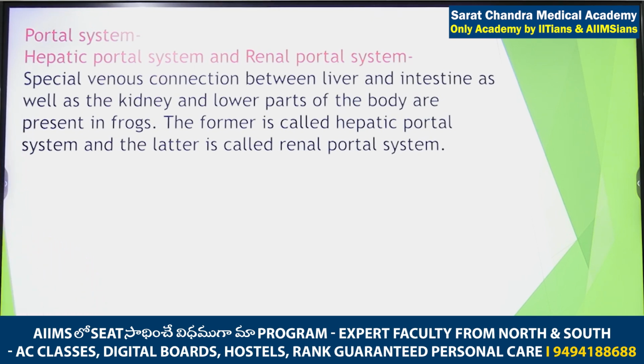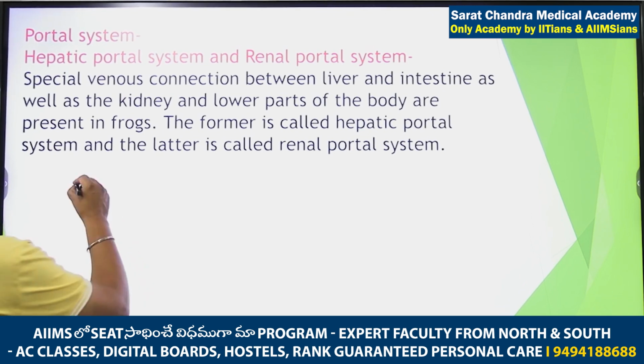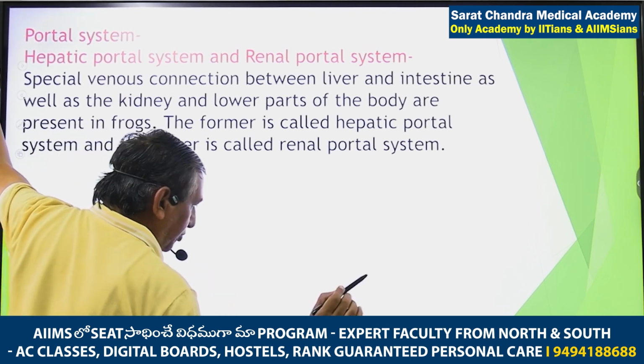One system ends to the kidney. What is the name of that portal system? Renal. One portal system ends to the liver. What is the name of that portal system? Hepatic portal system. So mainly there are two portal systems. One is the hepatic portal system and one is known as the renal portal system. Now, what is the function or from where it starts? So they said there is a venous connection between liver and intestine, as well as the kidney and lower parts of the body. That is known as the renal portal system and hepatic portal system.